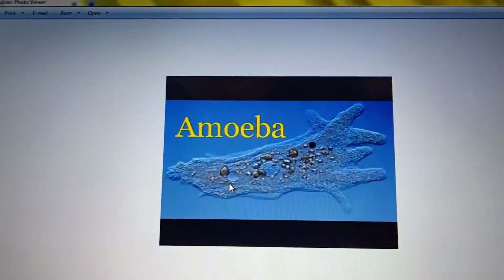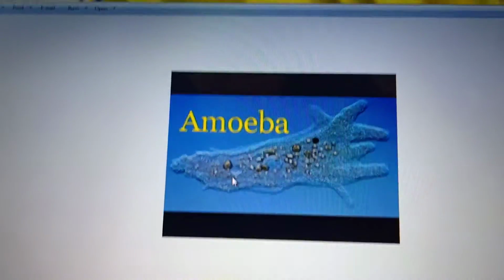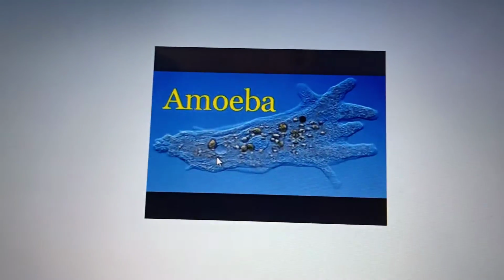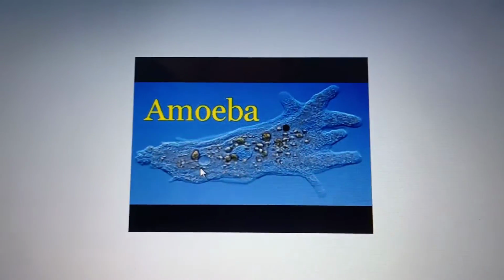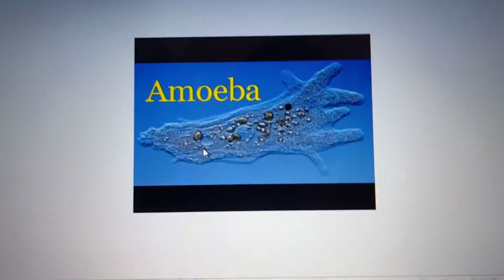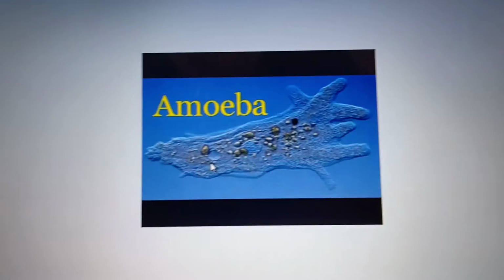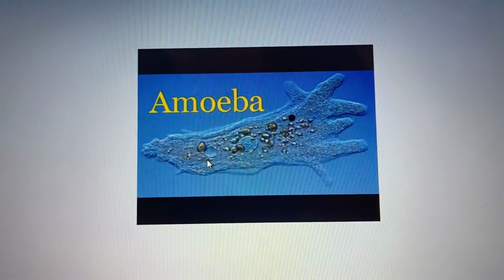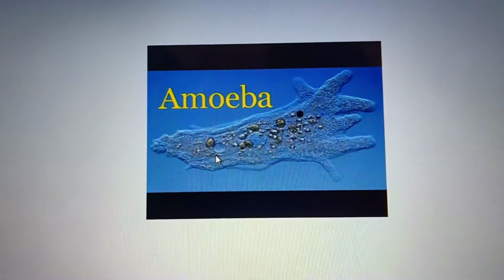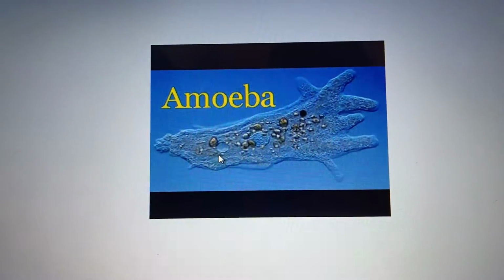But even in a multicellular organism, life begins as a single cell, that is a fertilized egg. The egg develops, it multiplies, and the number of cells increases. A cell multiplies and the number of cells increases, and then it becomes multicellular.